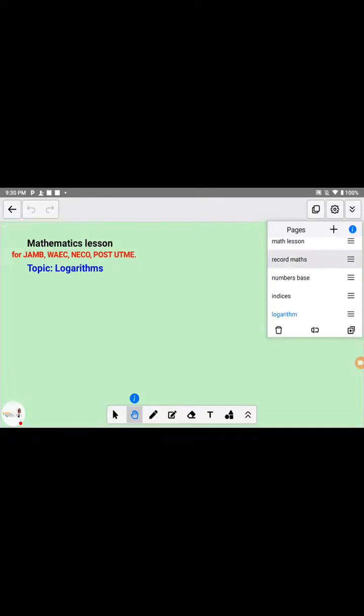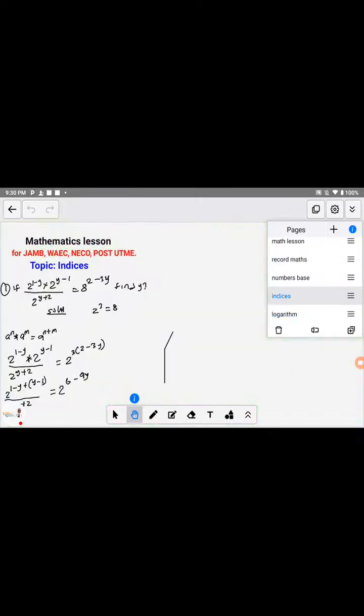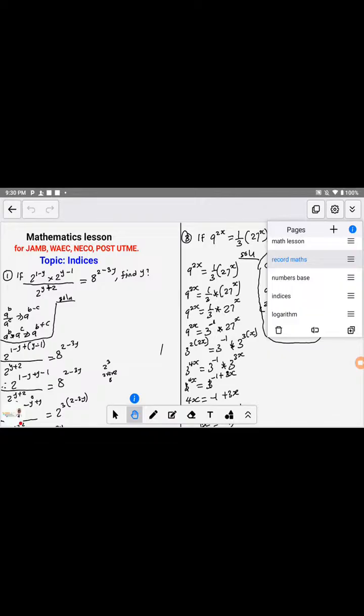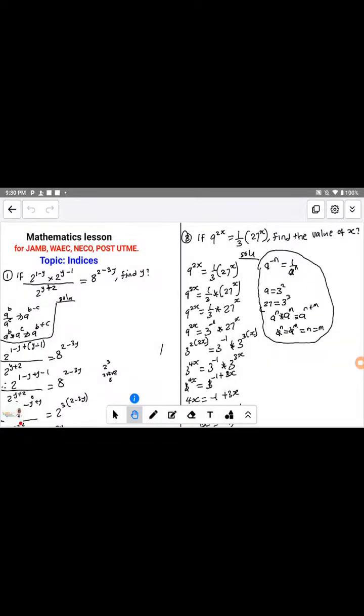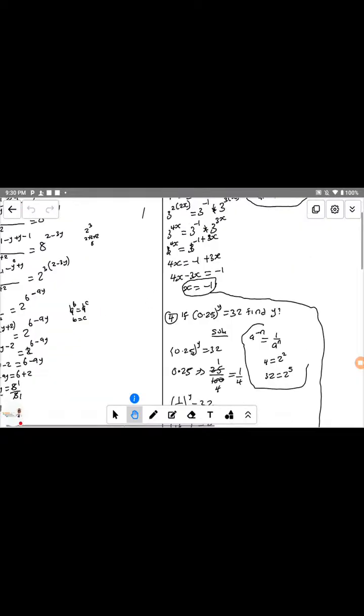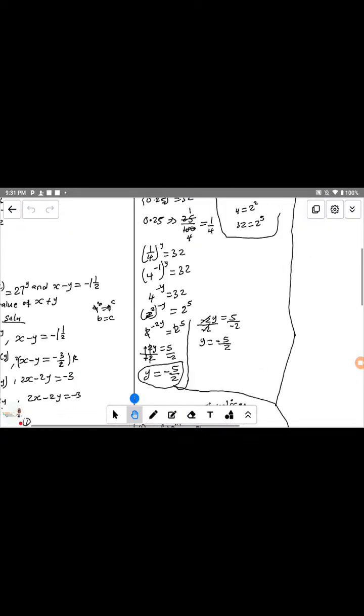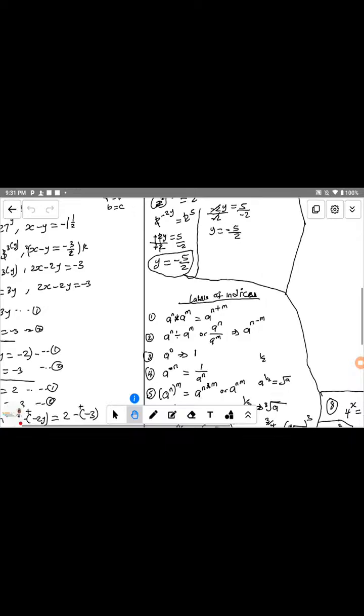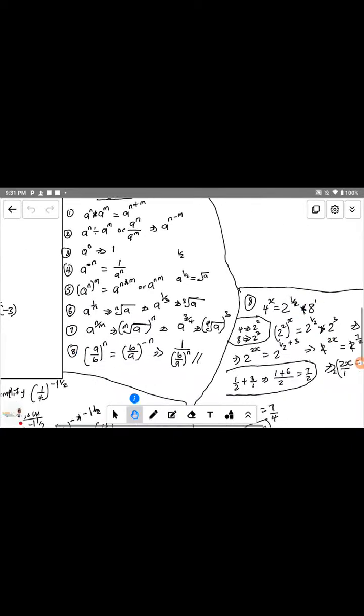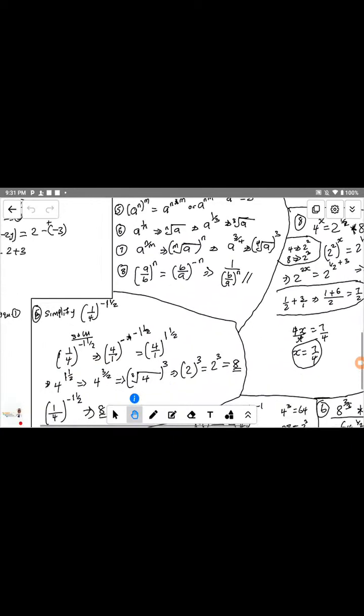In the previous class, I gave you an assignment on indices. I gave you the assignment to solve the questions. I gave you about 4 assignments on indices.